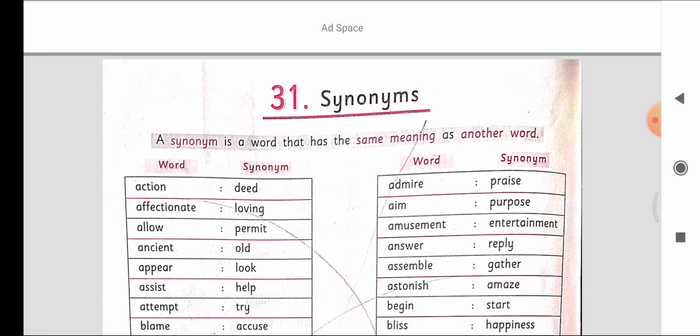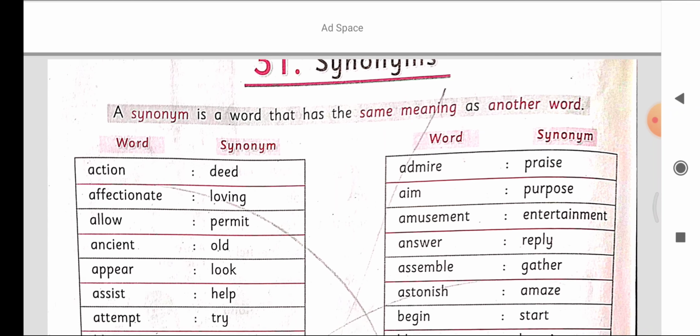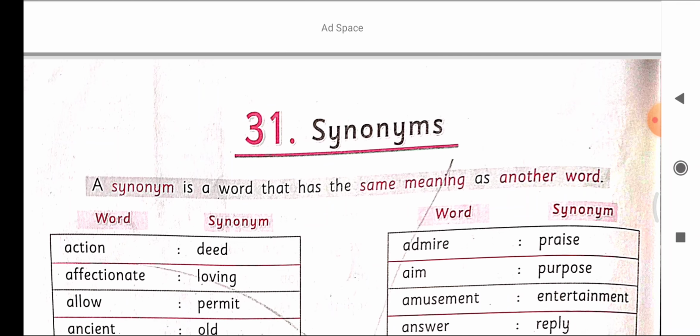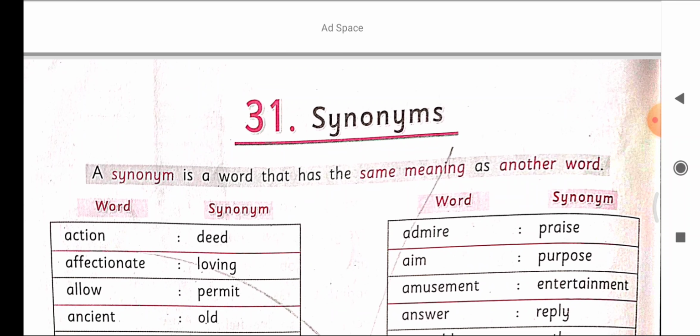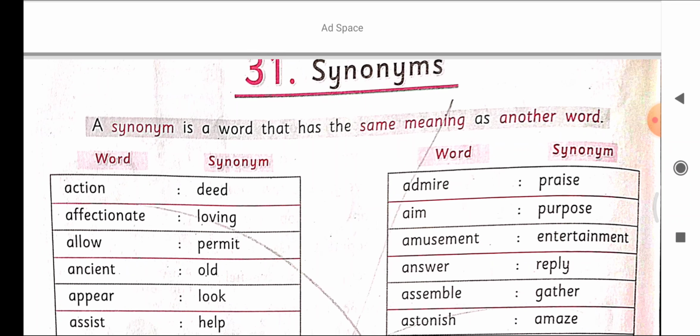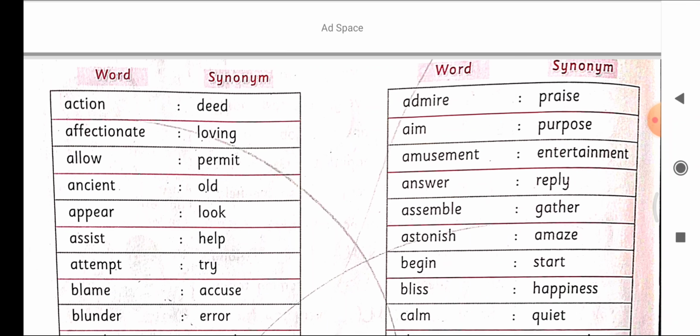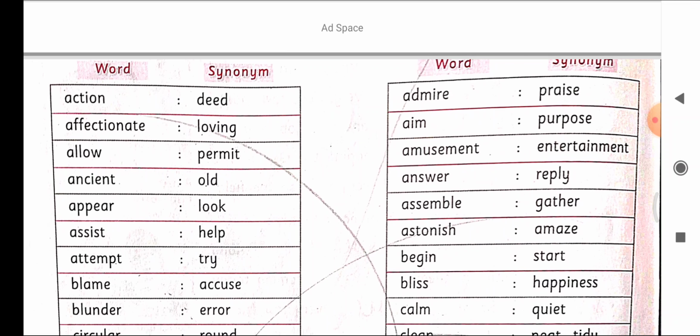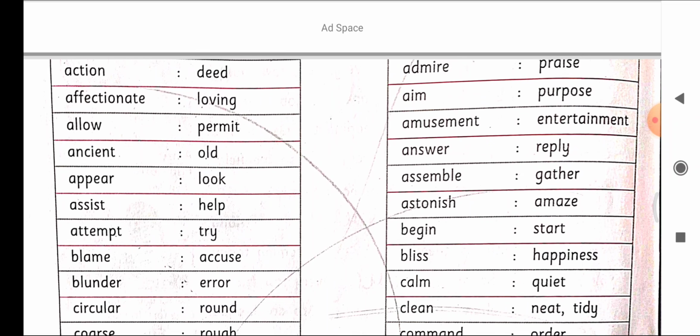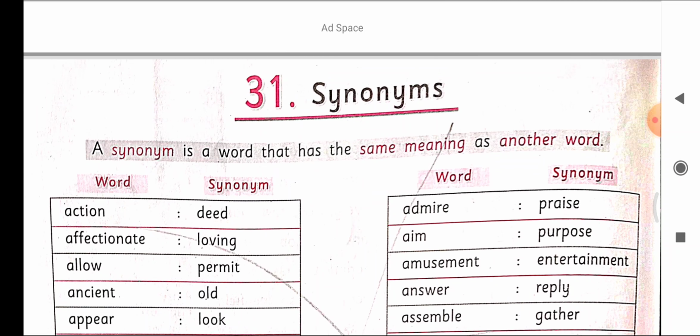Now the next topic is synonyms. A synonym is a word that has the same meaning as another word. Action, deed; affectionate, loving; allow, permit; ancient, old; appear, look. Appear means look. Attempt, try; blame, accuse; blunder, error. So these are the meanings. So a synonym is a word that has the same meaning as other words.